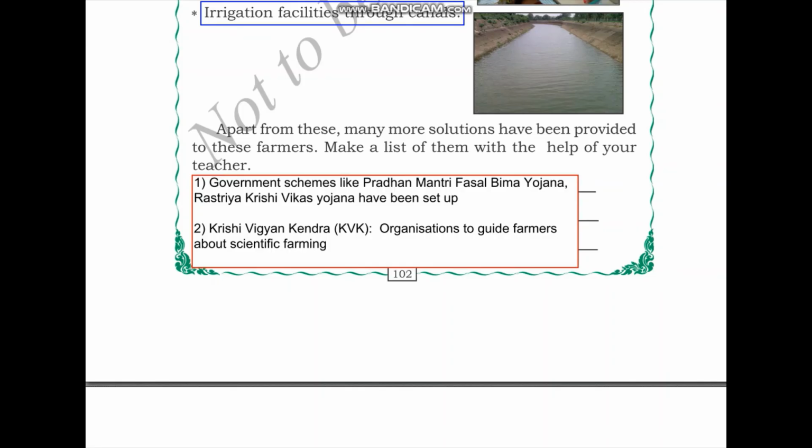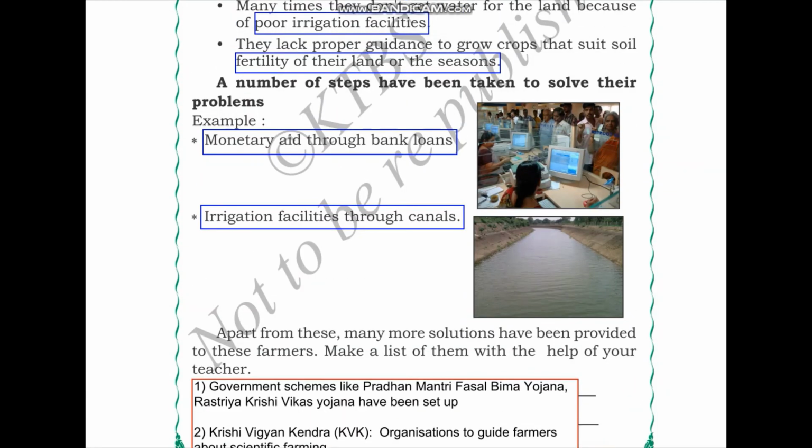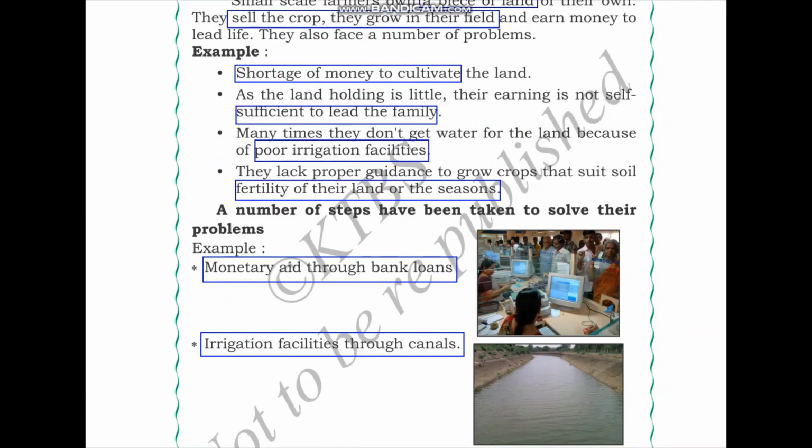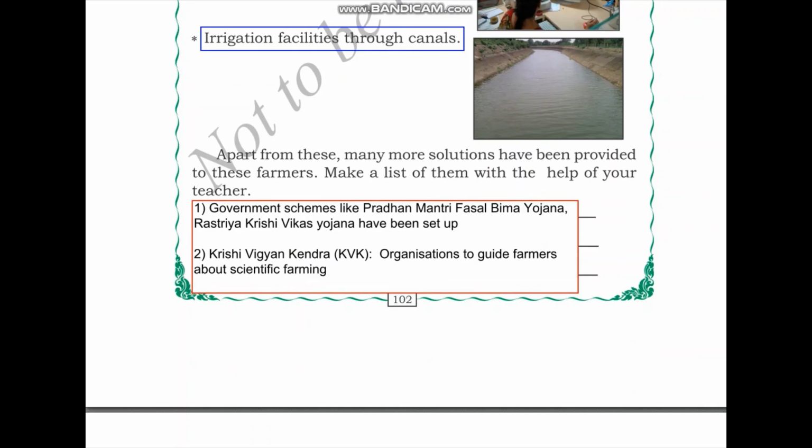The next solution is that organizations like Krishi Vigyan Kendra have been set up to guide farmers about scientific farming. We saw that one of the problems faced by farmers is that they lack proper guidance to grow crops that suit the fertility of their soil and their seasons. So to help farmers better follow scientific guidance for agriculture, organizations like Krishi Vigyan Kendra have been set up throughout the country.